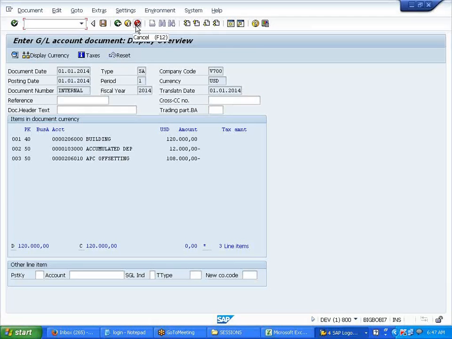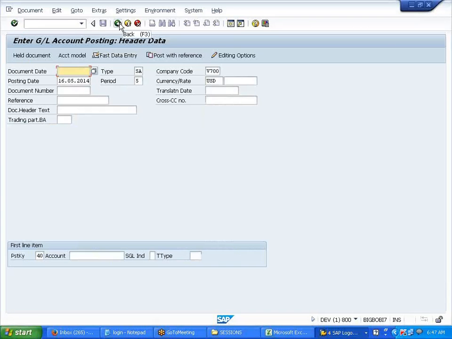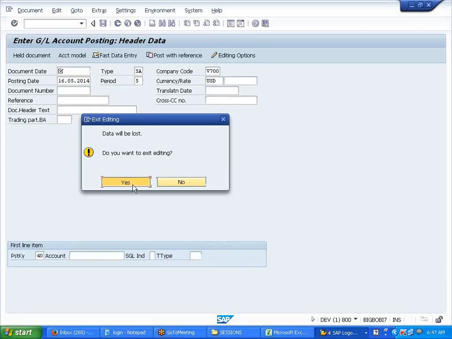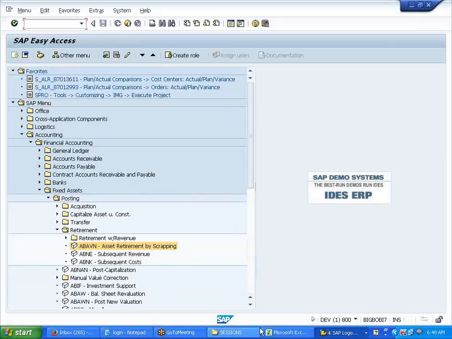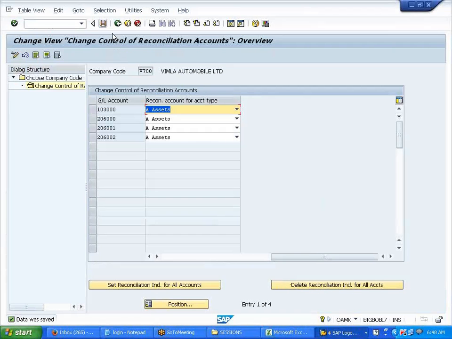Okay, this is one way of doing it. Now I want to show you one more way, if you want to keep the reconciliation account as it is. Still, if you want to post by keeping that reconciliation account, see, I kept it as it is.